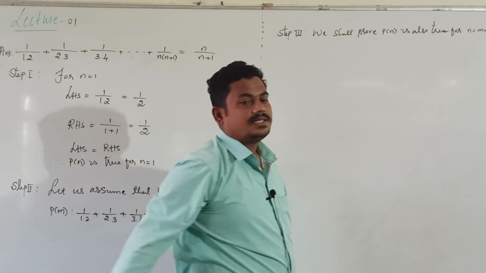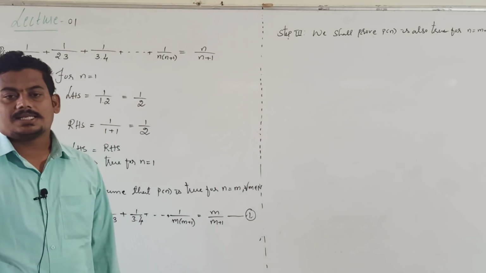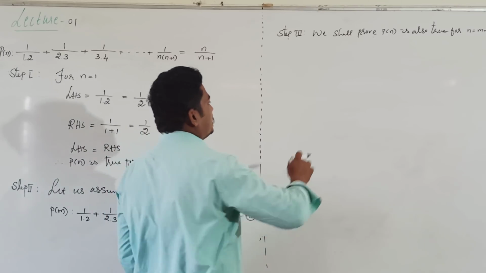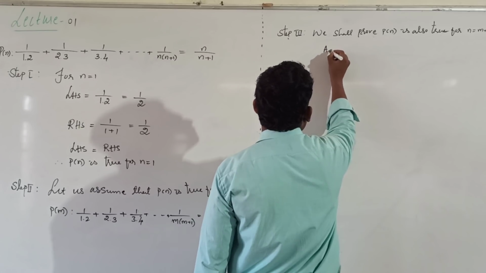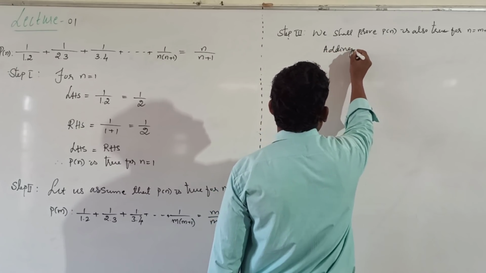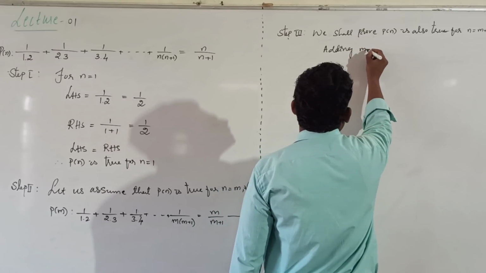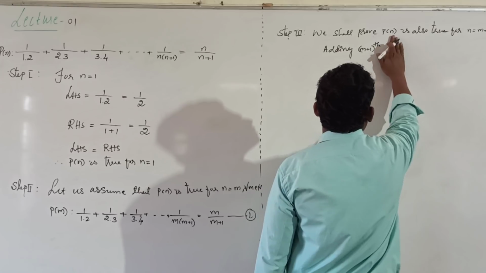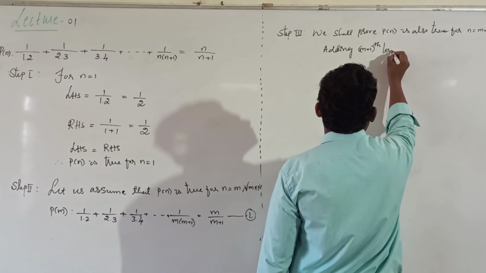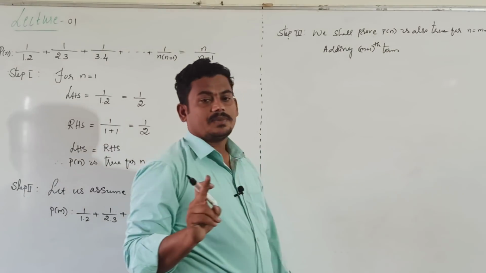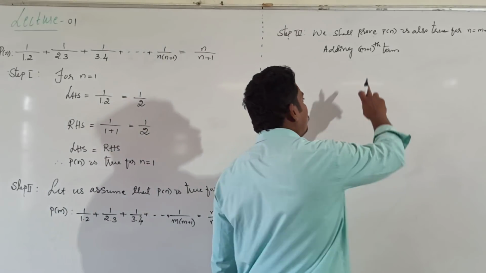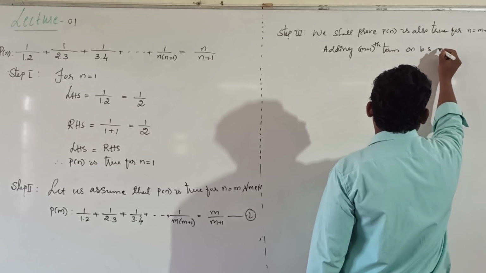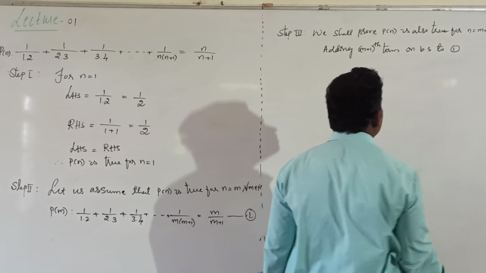For proving this statement, what we do? Just adding the m plus 1th term on both sides. M plus 1th term, not m plus 1. M plus 1th term on both the sides to equation number 1.